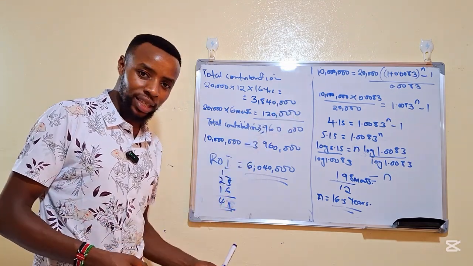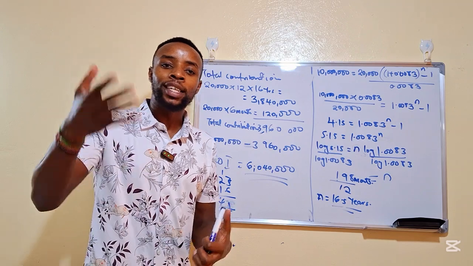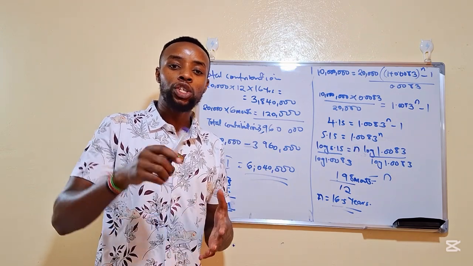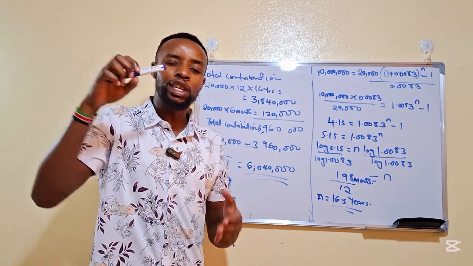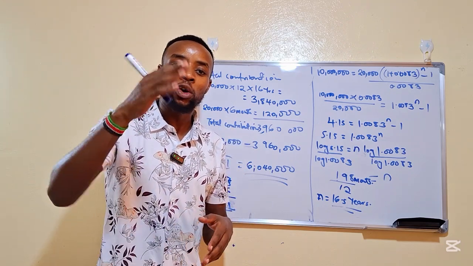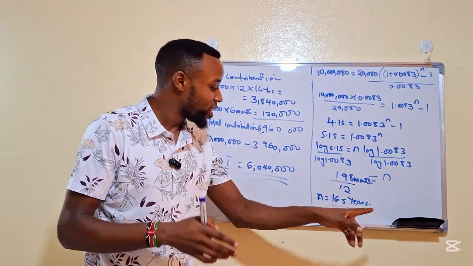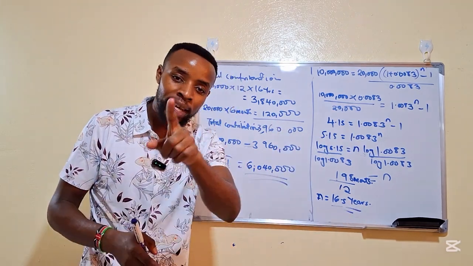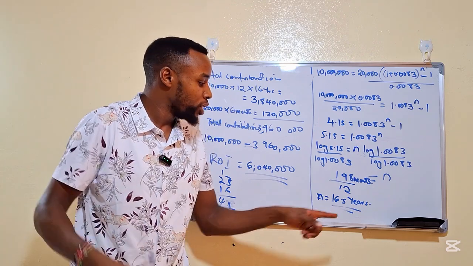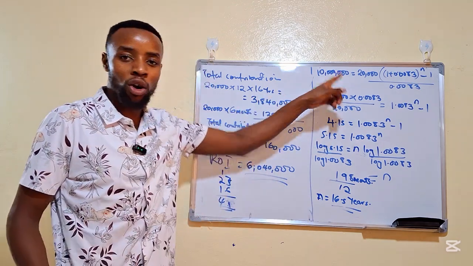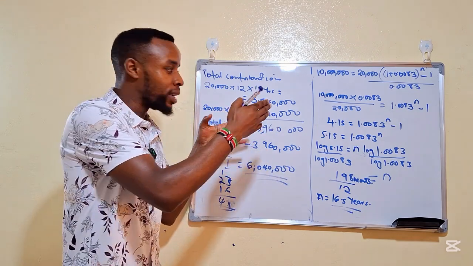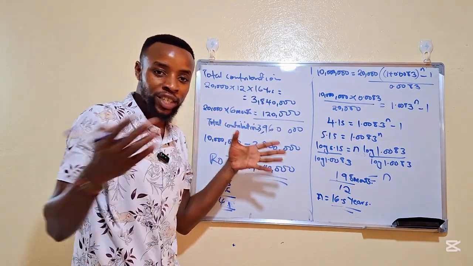I prefer this to taking a loan from a bank, because on a loan of 10 million you are going to pay interest, and if you pay for a longer period of time, it's going to cost you a lot. Actually, you are going to pay for longer than 16 years. So I would prefer that the money you could have paid to the bank as a loan, you add to the 20,000 that you are contributing, just to speed up the process of reaching the threshold of 10 million Kenya shillings.